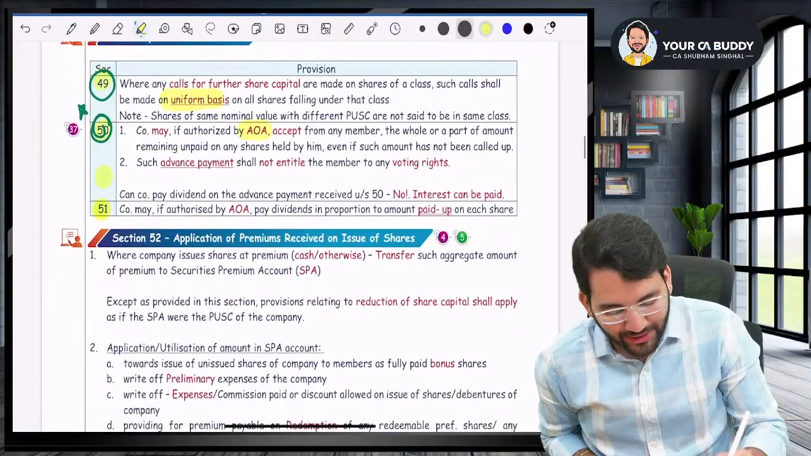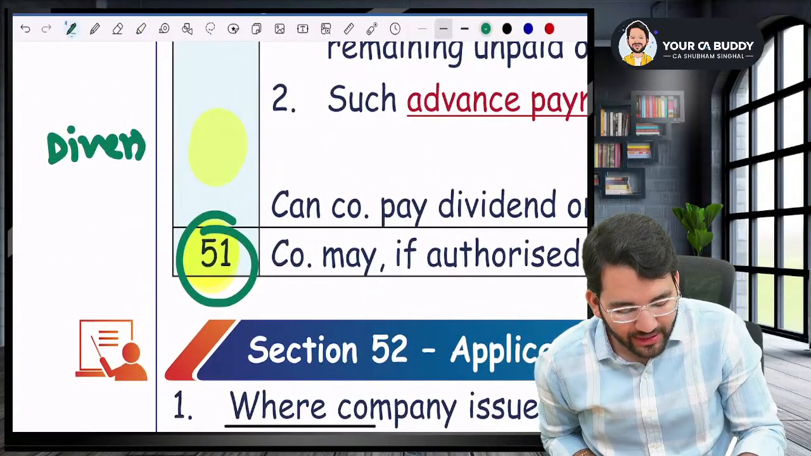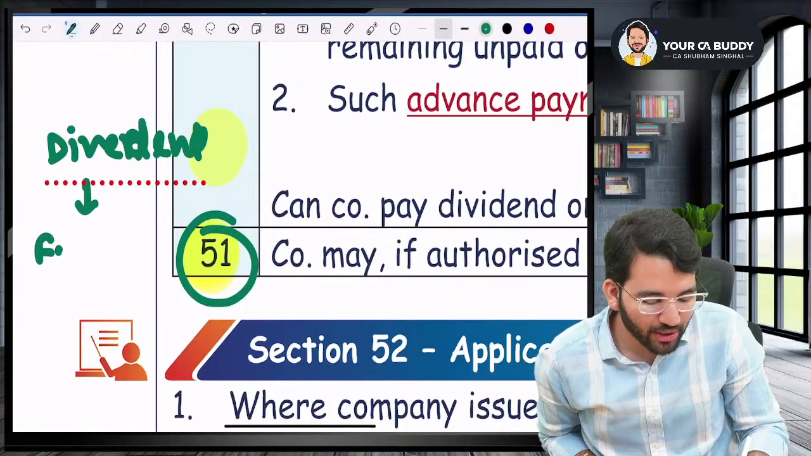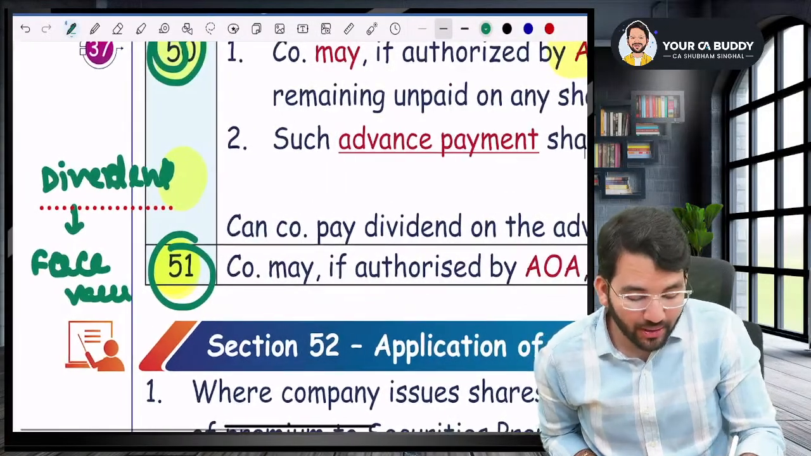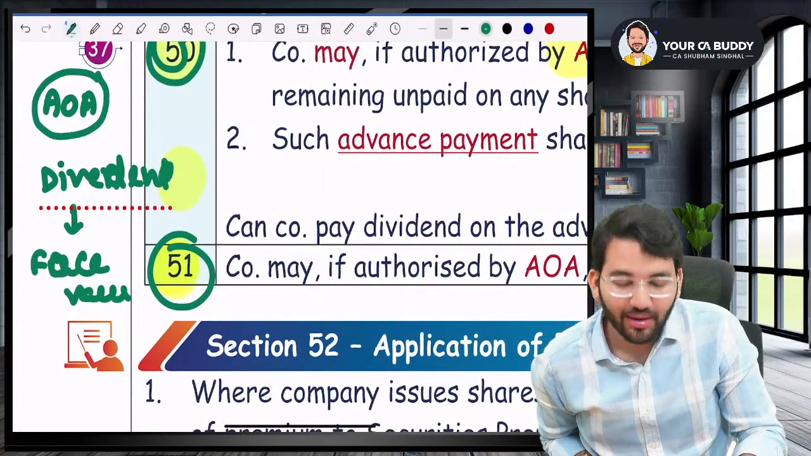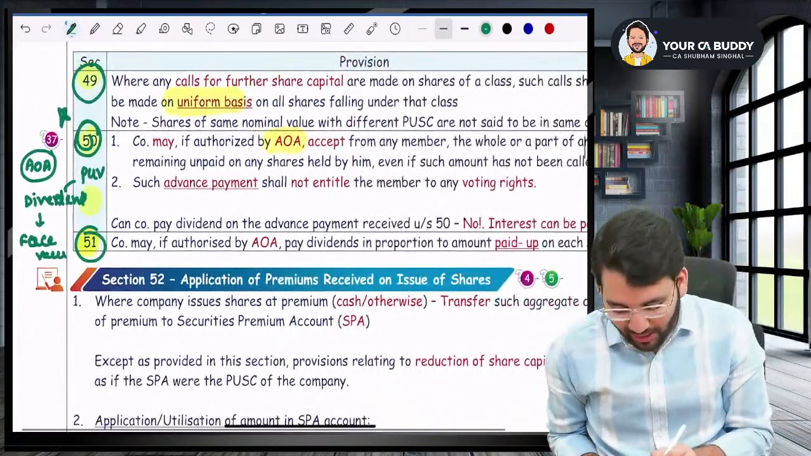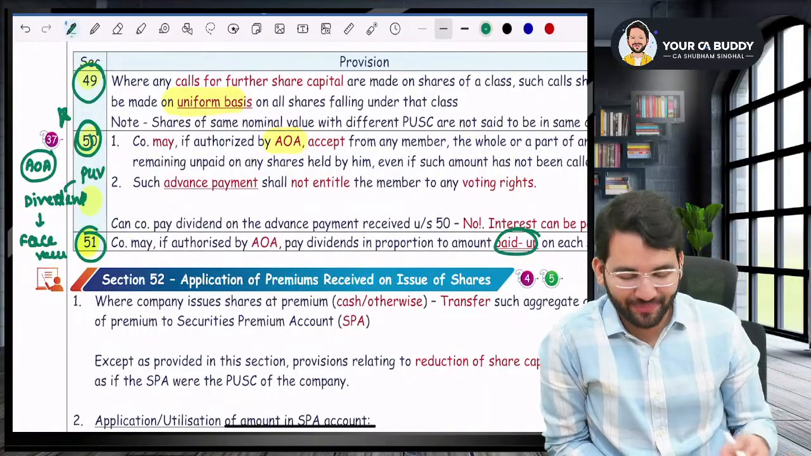Okay. Now, sir, section number 51. Can you tell me what dividend is paid on? Dividend is paid, listen to me very carefully, usually on the face value of the shares. But if you write in the articles of association that dividend will be paid on the paid up value, then it is paid on the paid up value and not the face value. Are you with me? Yes, sir.